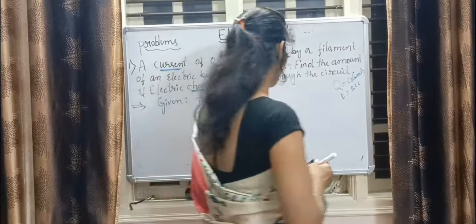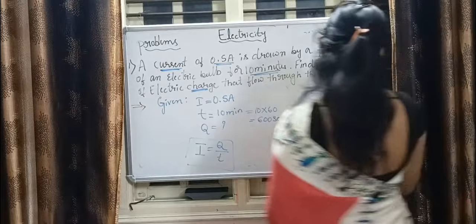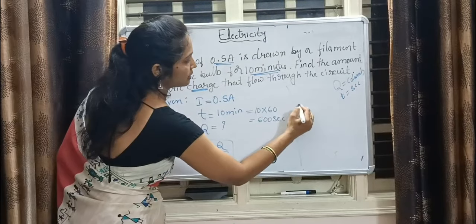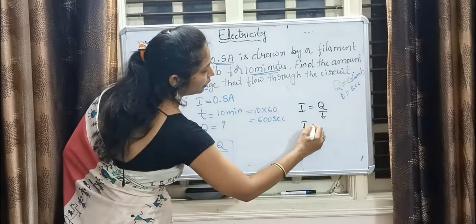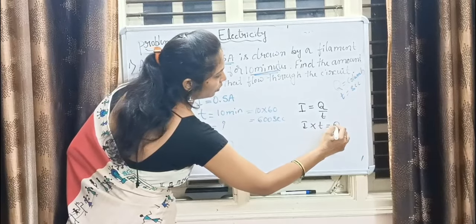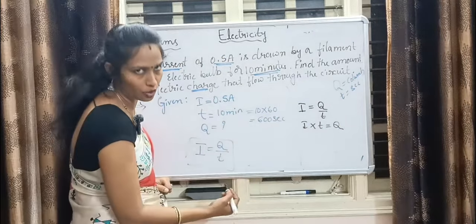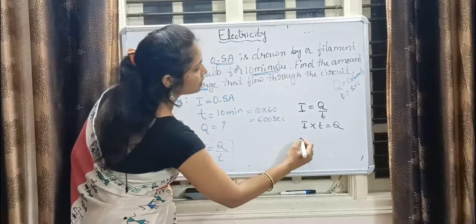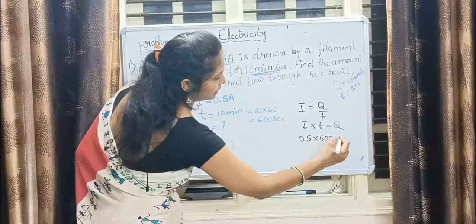Now, put those values in your formula. I is equal to Q by T, so I into T gives you Q, which is represented in coulomb. What is I, guys? 0.5, and the time is 600 seconds.